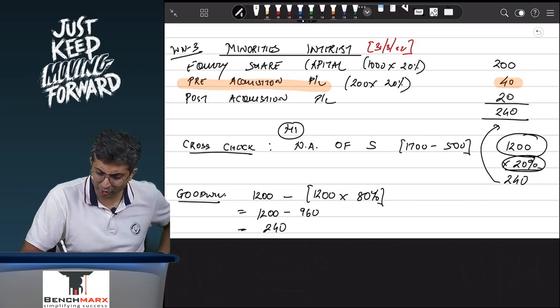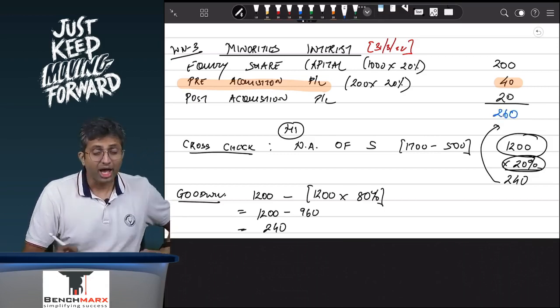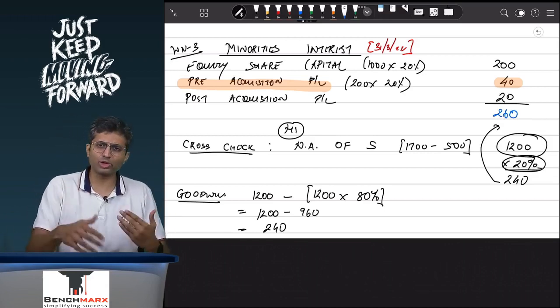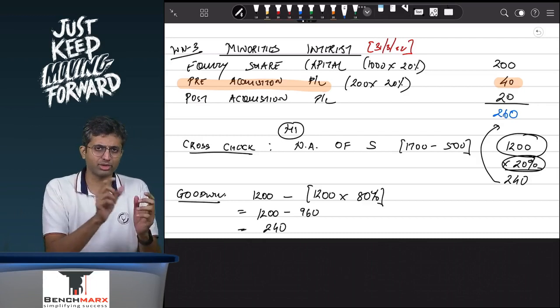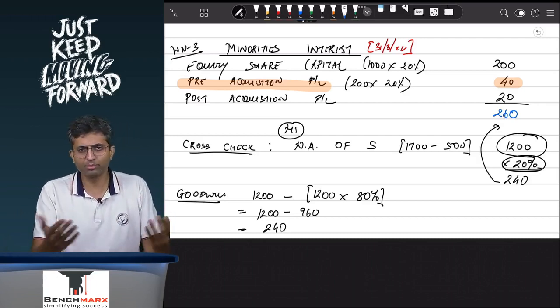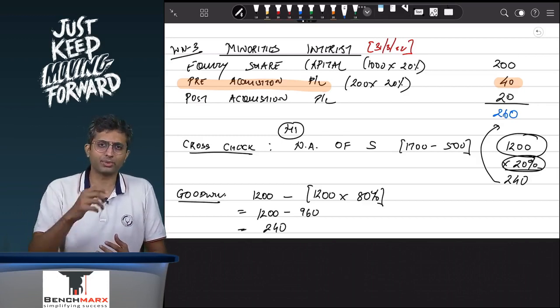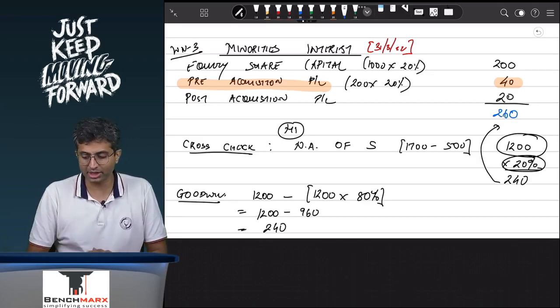Let us say another 20. So your minorities interest changes. Probably it becomes 260. Assets increase by 100 over what they were at the start of the year. Minorities get a 20% share in that 100. Your cash becomes more by 100, profit and loss increases by 100. So minorities also get a 20% share in that, that is 20 rupees, and hence minorities become 260.